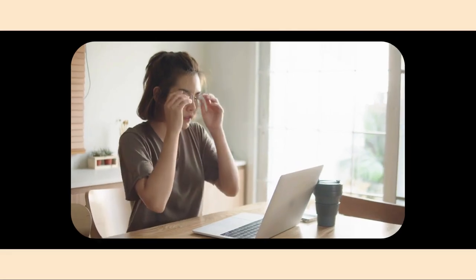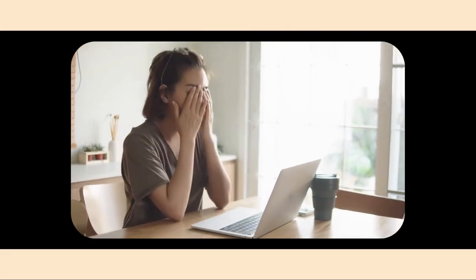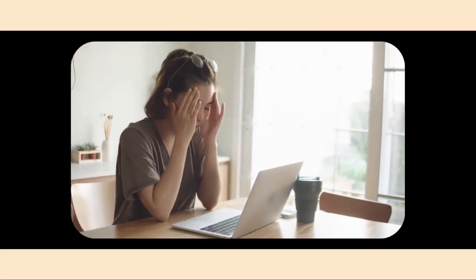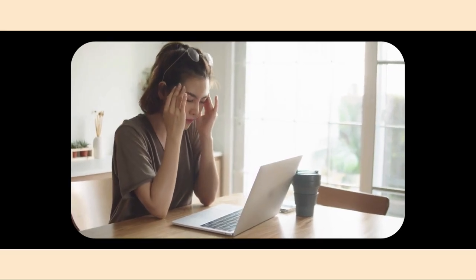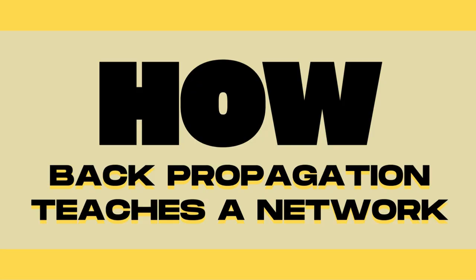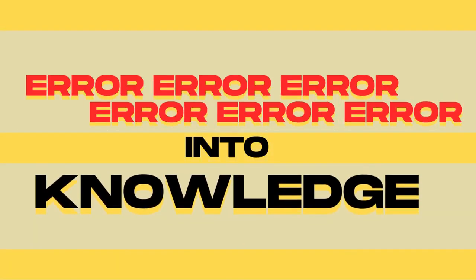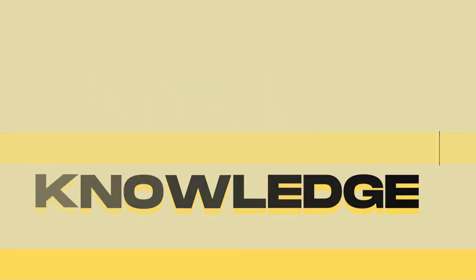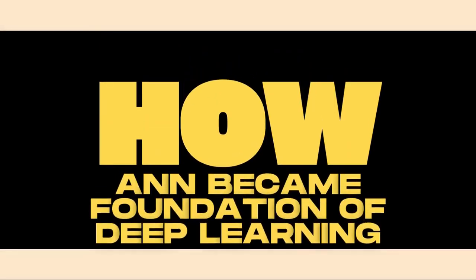Now, allow me to quickly reveal a secret. Without backpropagation, neural networks won't just struggle, they won't learn at all. That's why in today's video, we will uncover two things: how backpropagation actually teaches a network by turning errors into knowledge, and how the multilayer perceptron or artificial neural network became the foundation of deep learning.